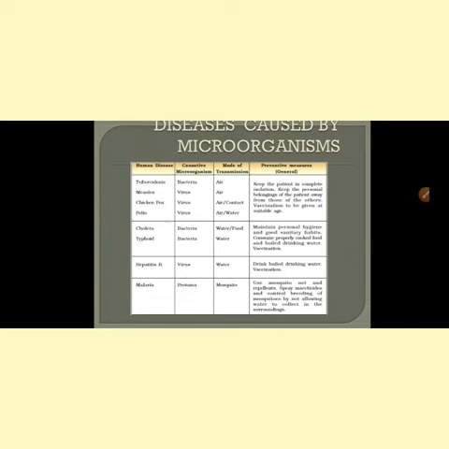Suppose a person is suffering from tuberculosis. When he coughs or sneezes, a number of bacteria from his mouth and nose are released into the air. When another person inhales the same air, the germs enter that healthy person's body and the person may also get infected with tuberculosis.